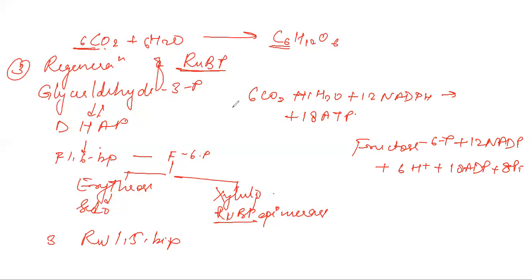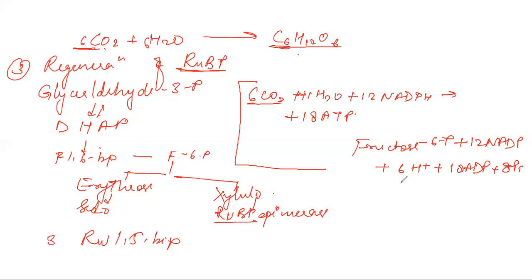As I said, RuBP is regenerated. That means when one Calvin cycle occurs, only one CO2 is fixed. So how many times do I have to run this cycle? 6 times. 6 times the cycle goes on to form a 6-carbon sugar called glucose. So this equation represents the complete input and output of this dark reaction.